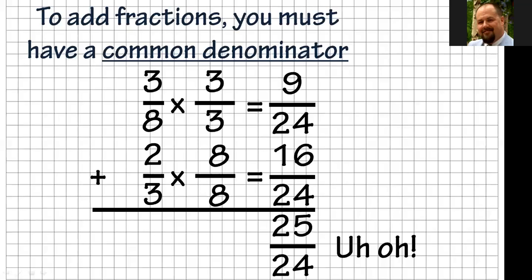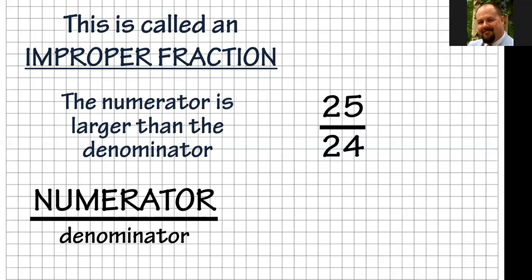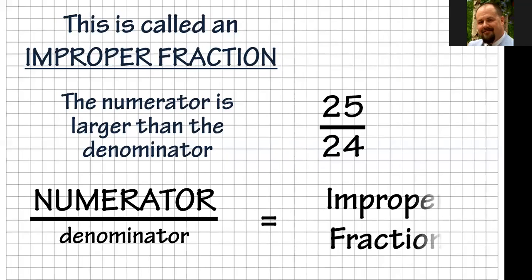So let's look at what we need to do to reduce this fraction. This is called an improper fraction. And again, if you want to draw your notes out on your paper and put all this down, this is a good way to do it. I try to make all capital letters and underline anytime there's a good vocabulary word for you there. But this is an improper fraction. The numerator is larger than the denominator. 25 is bigger than 24. So the numerator is bigger than the denominator. That's what an improper fraction is. So anytime you see that the top number is bigger than the bottom number, that's an improper fraction.